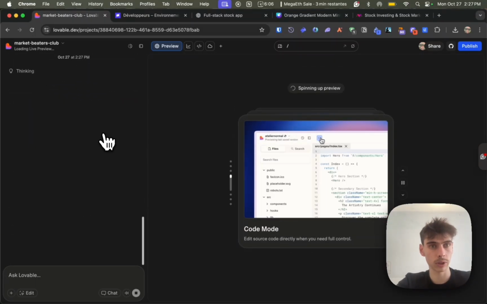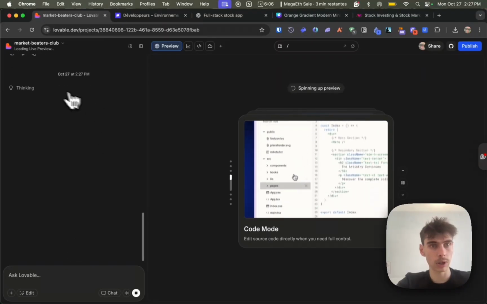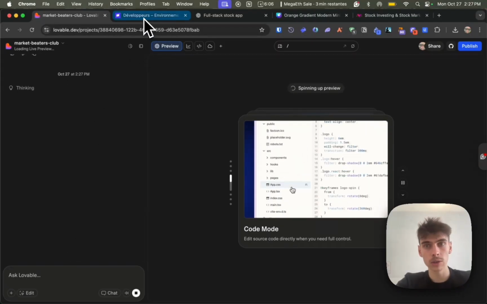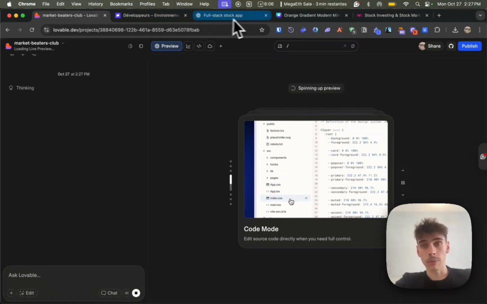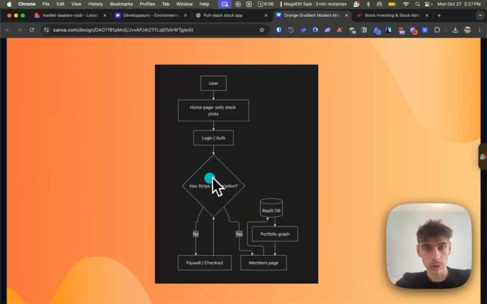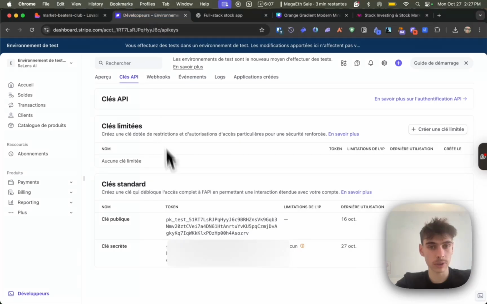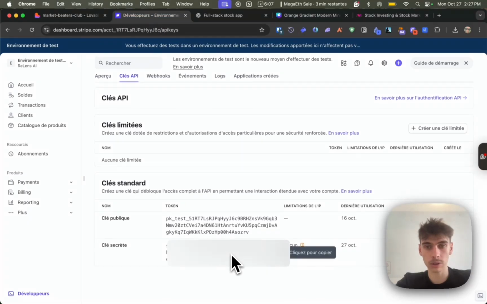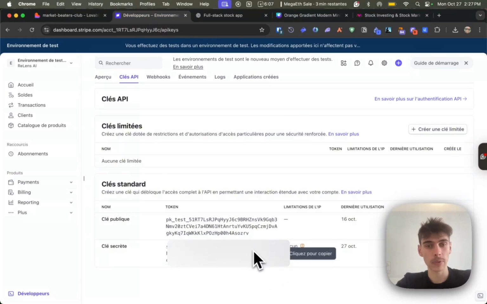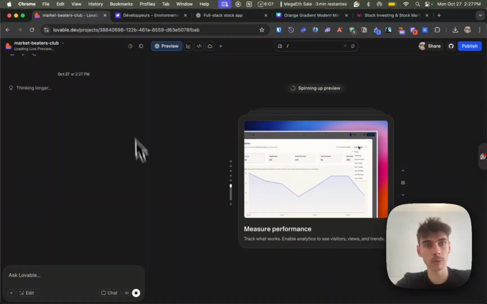So what we're going to do, we're going to click hello here and we're going to let it build. In order for my vision here to work, Stripe subscription, we need to have a Stripe account, right? And we need to have a Stripe key. I'll just use this key here, and I'll put it into my Lovable account when they ask me to.